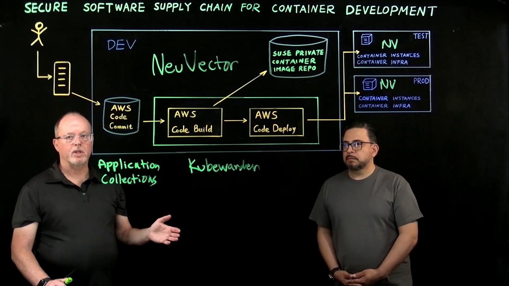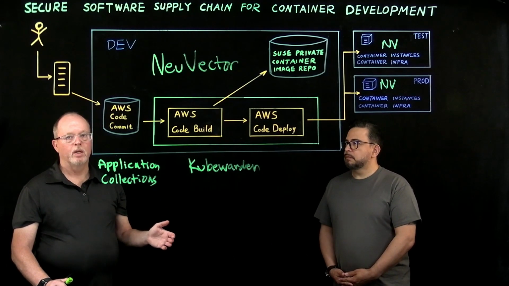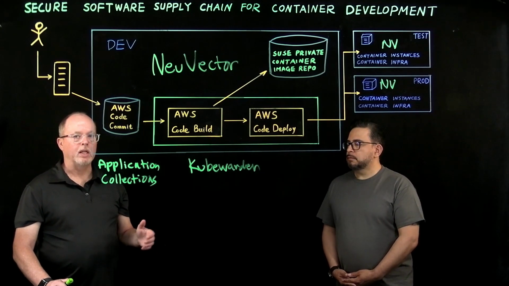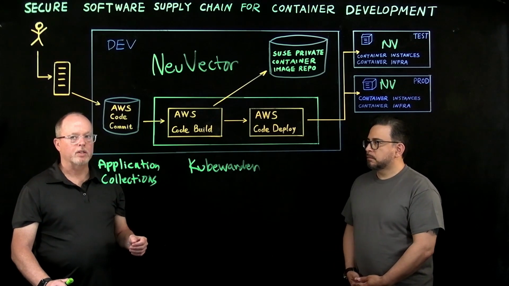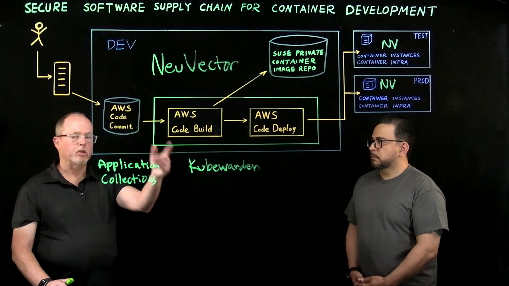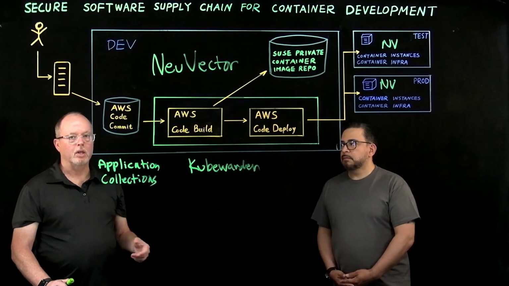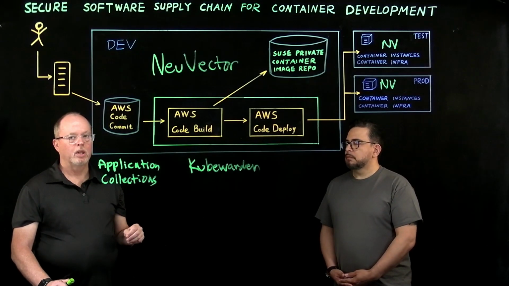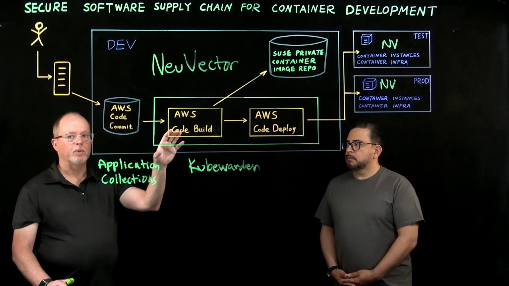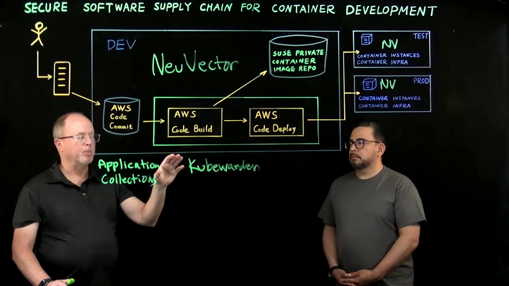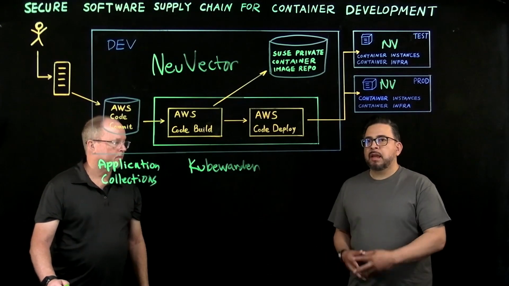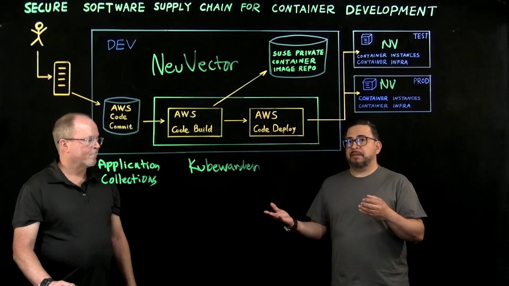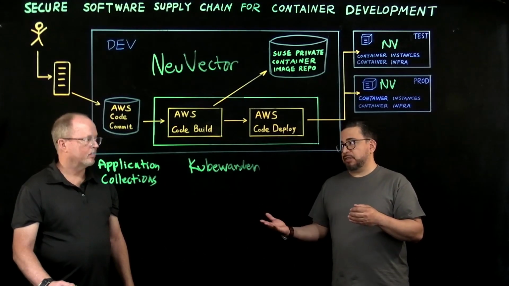NeuVector is a full lifecycle container security platform, enabling CVE scanning and ensuring compliance to regulations and meeting or exceeding common compliance standards. This extends your Kubewarden policy engine and can protect you before deployment and at the runtime environment level. By deploying NeuVector to your runtime environments, you will have full network visibility up to layer 7. Okay. I see with NeuVector, it will learn how your application is behaving at the network layer and application layer.